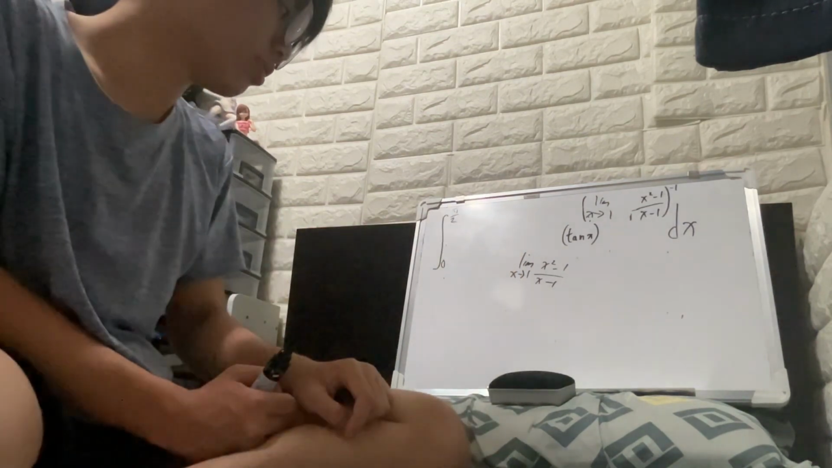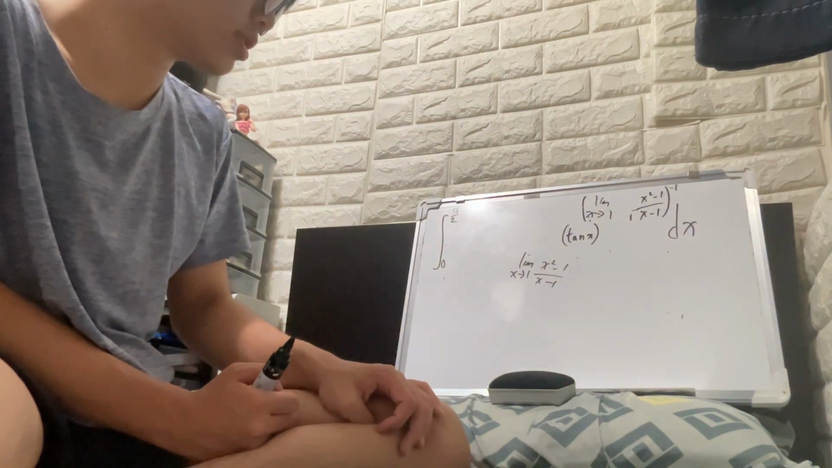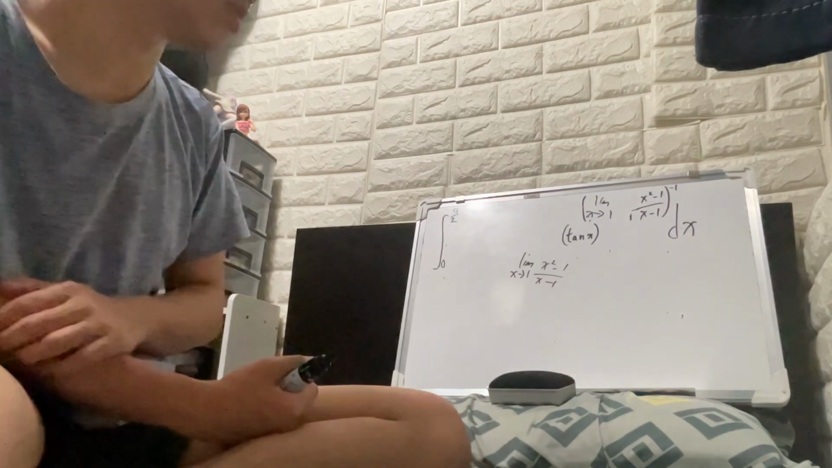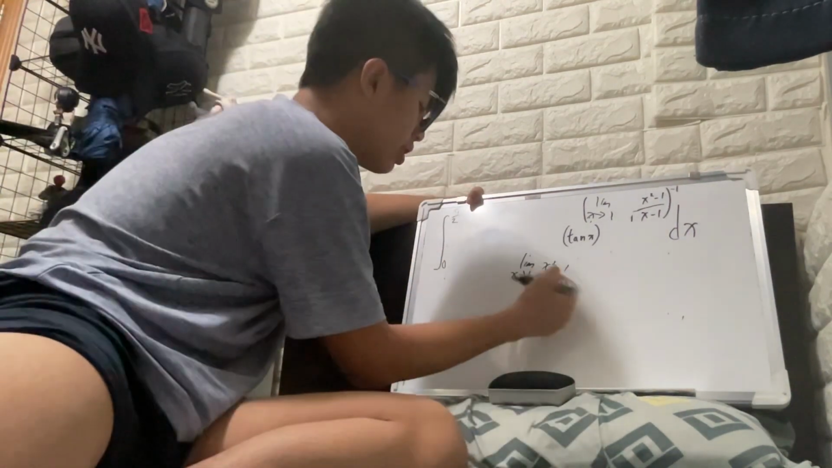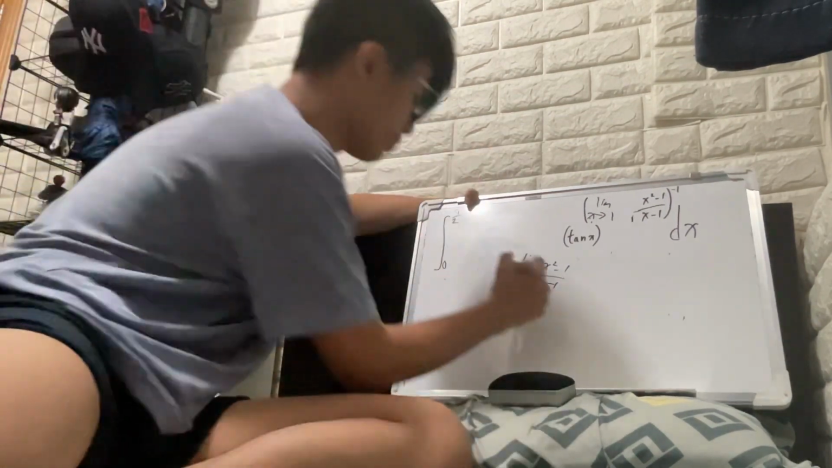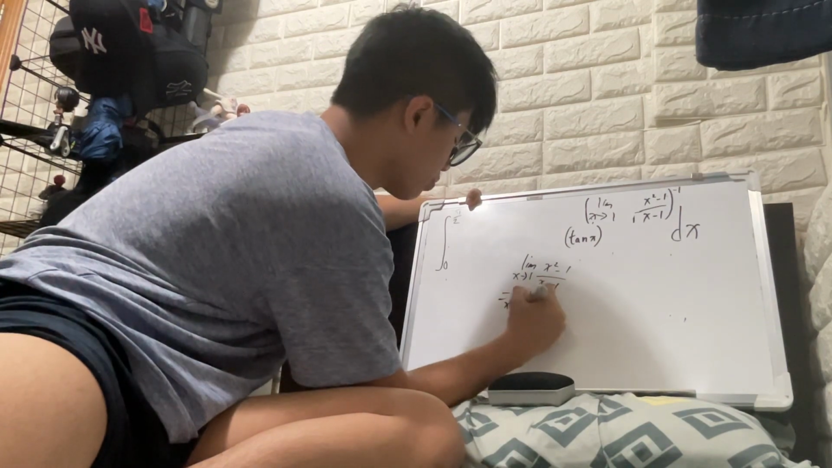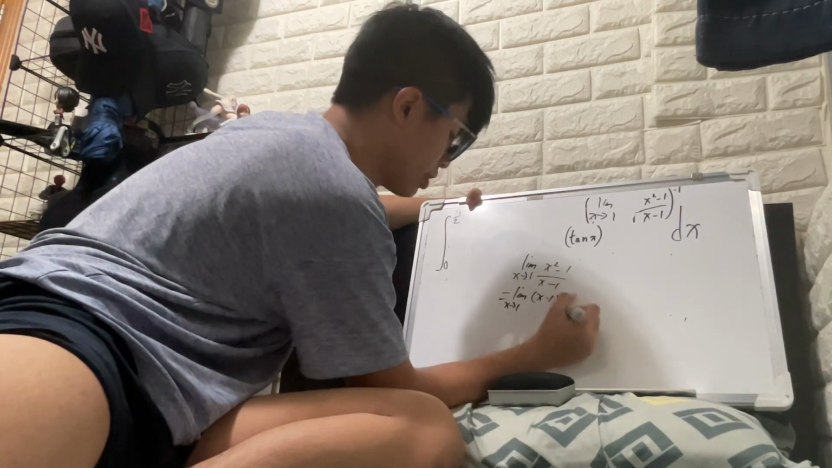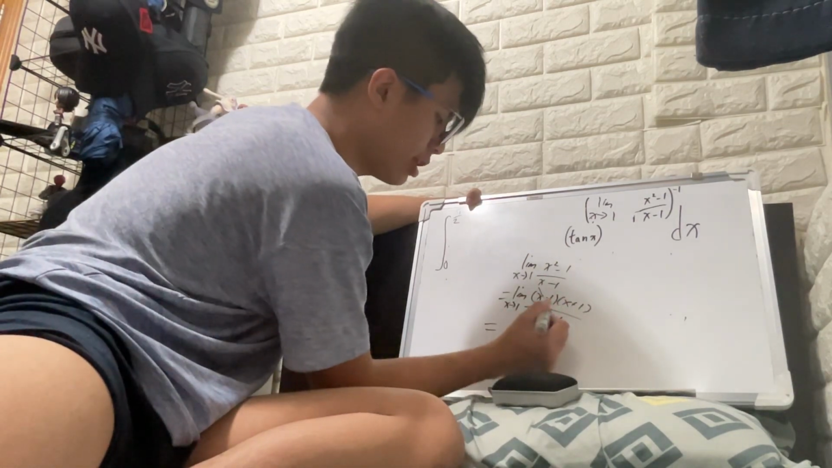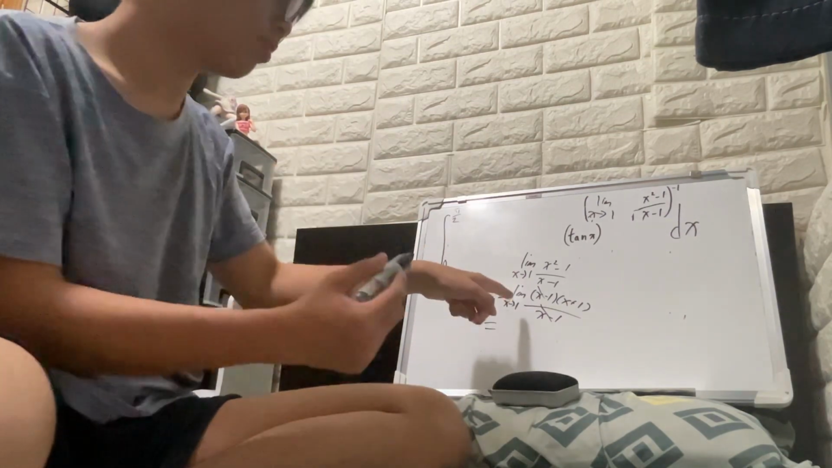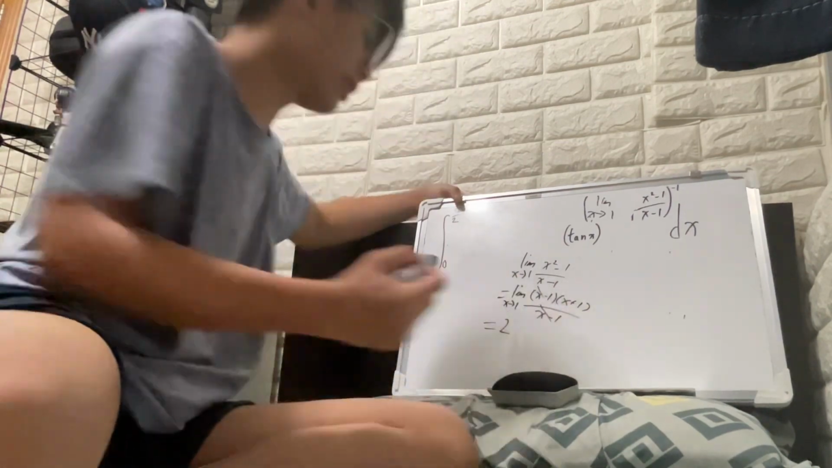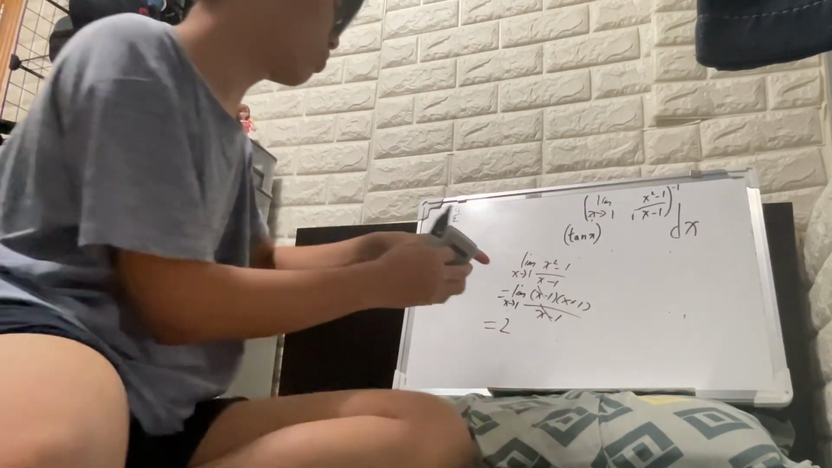0 over 0. I think you can use L'Hôpital's rule here, but using L'Hôpital's rule all the time is too boring, right? So let me just not put 1 inside. We're going to factor x squared minus 1. Factor it, you get x minus 1 times x plus 1, divided by x minus 1. So x minus 1 and x minus 1 are cancelled, and then put 1 back into it, you get 2, right?